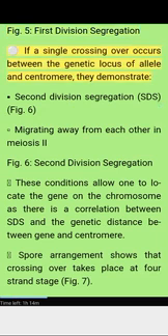If a single crossing over occurs between the genetic locus of the allele and the centromere, they demonstrate second division segregation (SDS), the alleles migrating away from each other in meiosis II. Figure 6. Second division segregation. These conditions allow one to locate the gene on the chromosome if there is a correlation between SDS and the genetic distance between gene and centromere.